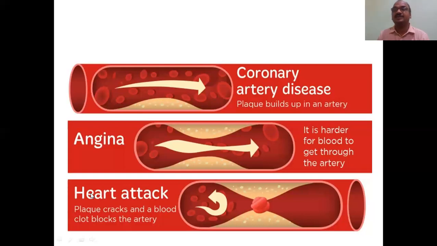In competitive examinations, and in regular examinations, you have to mention these three differences. You draw the diagram in the examination, okay, and show the structure. What is coronary artery? What is angina? What is a heart attack? These three, here you have to show the blood clot also. Blood is blocked. See here, blood is blocked. All these marks, and it is here, both sides plaque formation. Here, one side plaque formation.